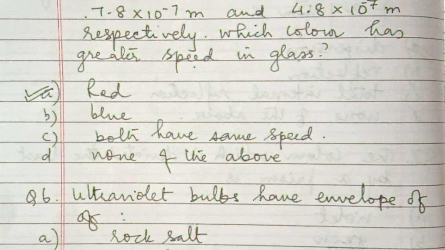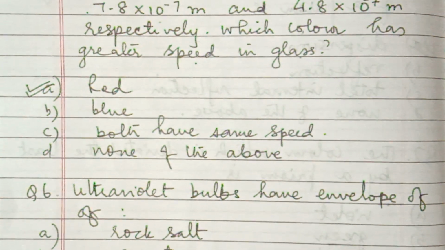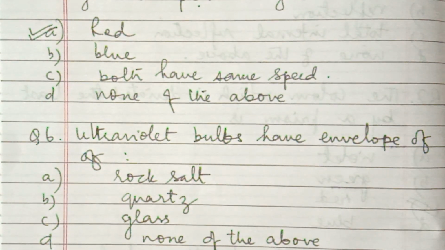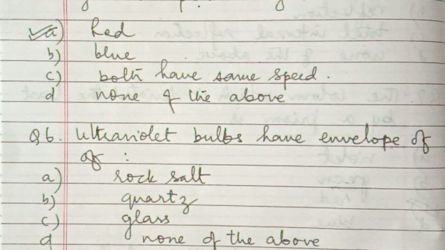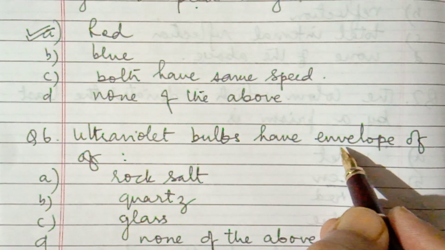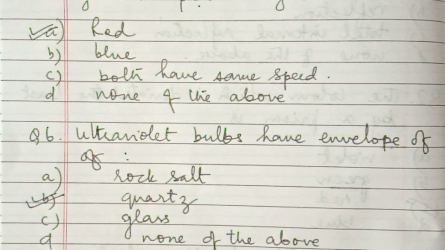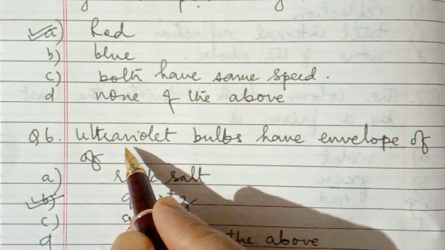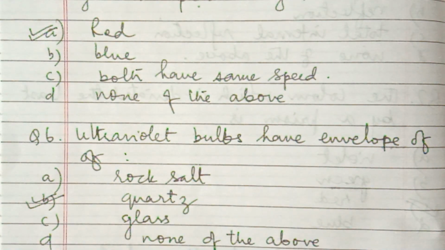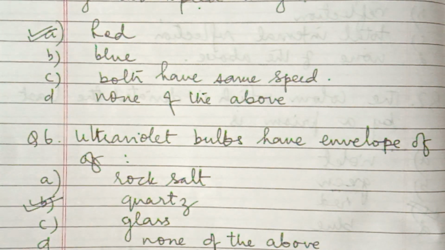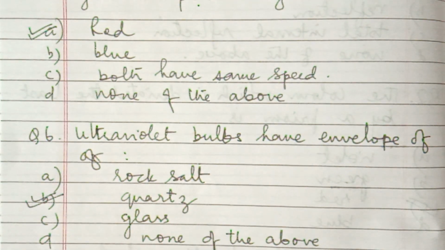Next question: ultraviolet bulbs have an envelope of rock salt, quartz, glass, or none of the above. Ultraviolet bulbs are made with an envelope of quartz, the crystal. Why? Because quartz does not absorb ultraviolet radiations, so we get an intense beam of ultraviolet radiations with a quartz envelope. This was question number 6.